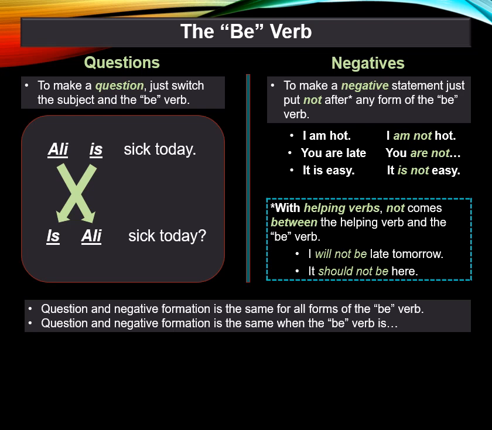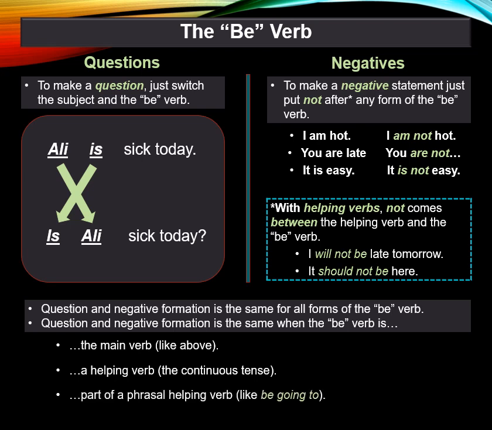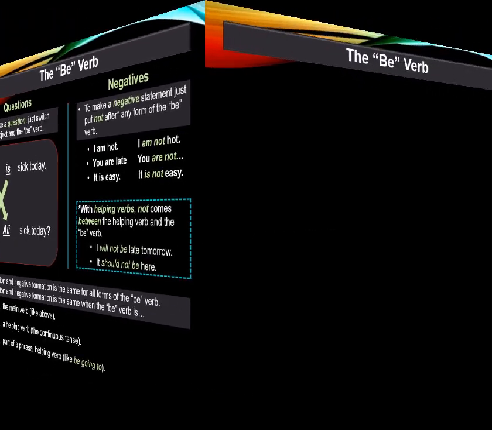Question and negative formation is the same when the be verb is the main verb, like above, or a helping verb, like in the continuous tense, or part of a phrasal helping verb, like be going to. So let's look at some specific examples of questions with the be verb.